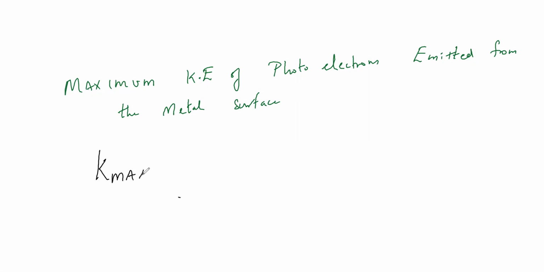Kinetic energy max, K max, is equal to eV naught, is equal to hν minus φ naught, or else W naught I'll write down.